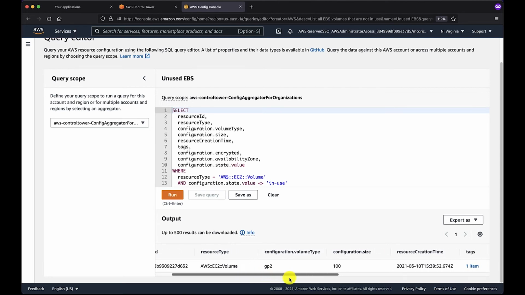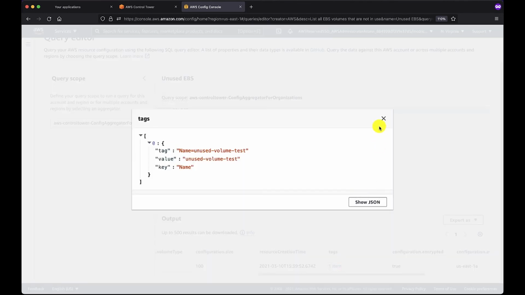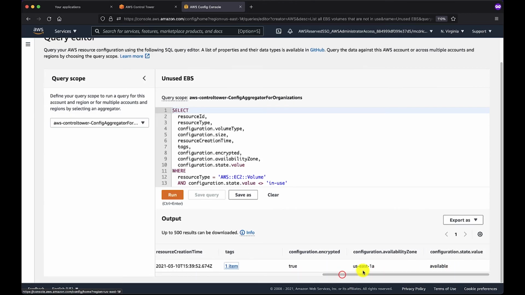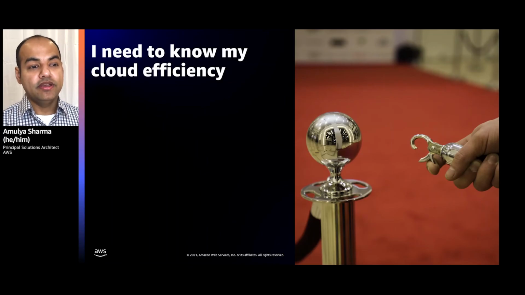And we'll be able to see more of the relevant details about it, when it was created, what the tags are for this item, whether it's encrypted, the availability zone, and its actual state. So just like that, using the Control Tower dashboard capabilities and AWS Config, you can, from a central location inside of your payer account in your organization, observe the compliance status of resources across all of AWS, all in one single console experience. Thank you, Rich.